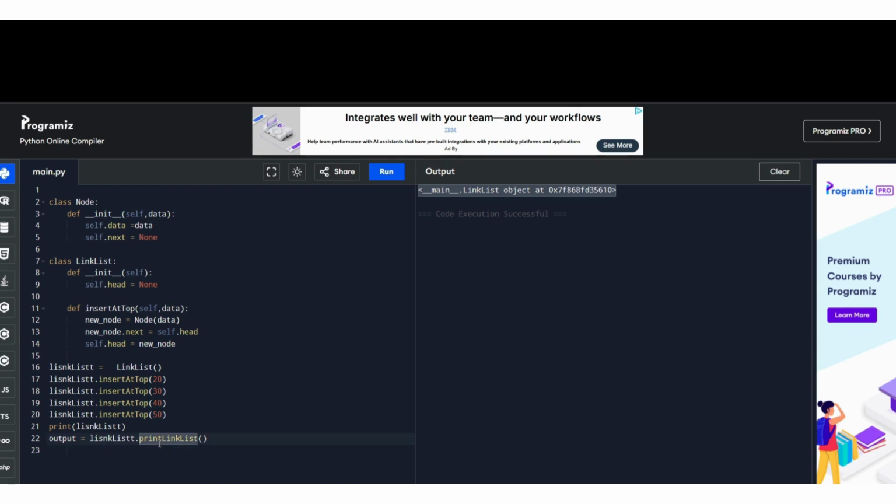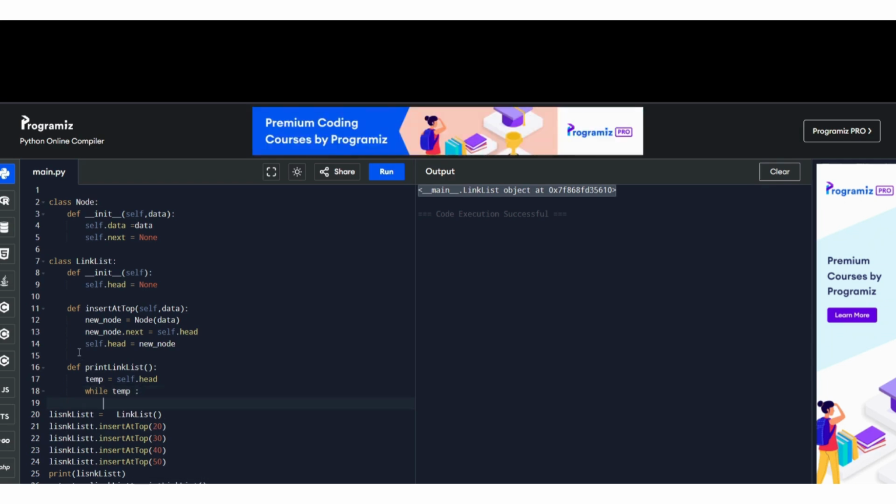And let's make the function here in the class, def, and it will not take any argument. Let's take a temp variable, which points to our head, and while temp is there, we need to print temp.data, because this is the head, and in the head we have either data or next value. So we need to print the data.